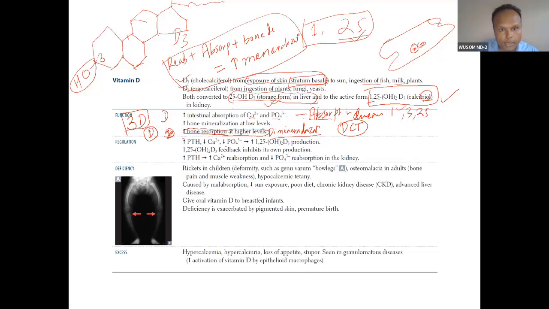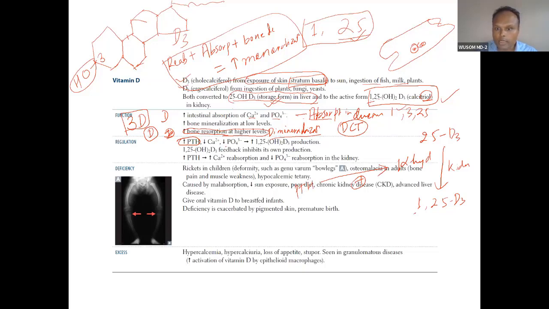Now regulation. PTH activates the conversion of 25-D3 into 1,25-D3. In the kidney there is the enzyme 1-alpha hydroxylase, and this is activated by PTH.